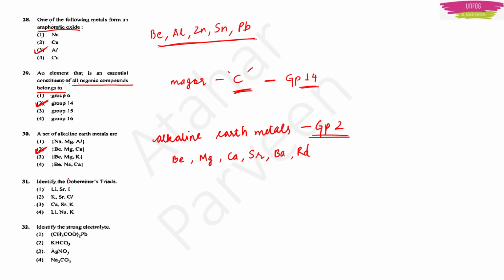So now let's see the 31st question. He's asking, identify the Dobereiner's triads. So Dobereiner was actually a scientist.